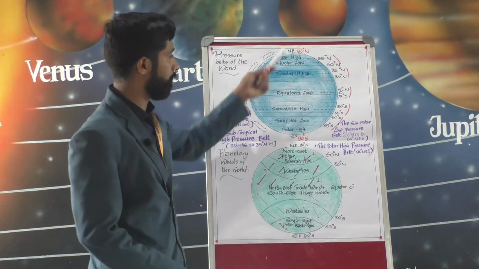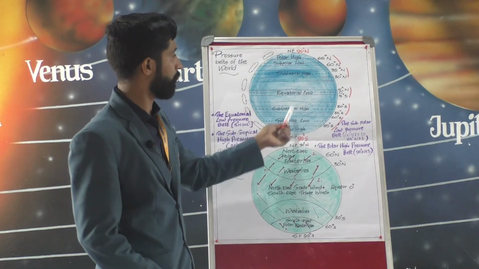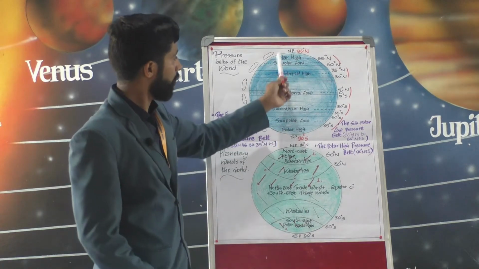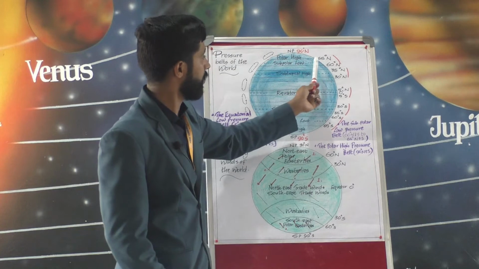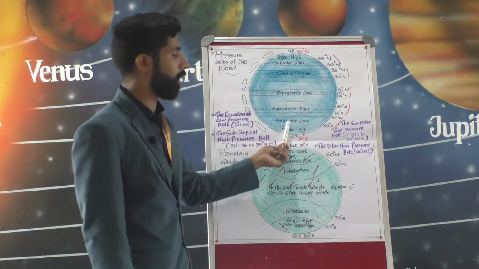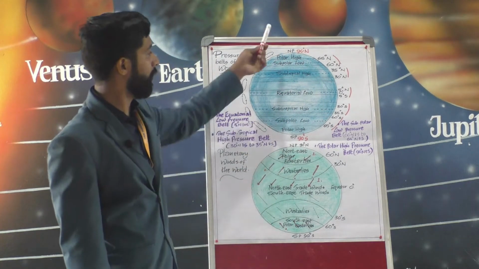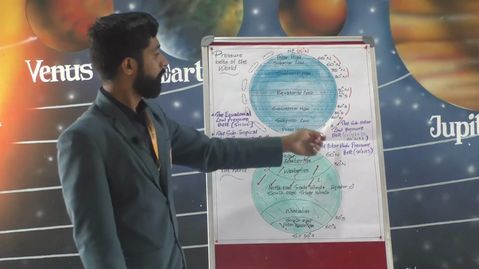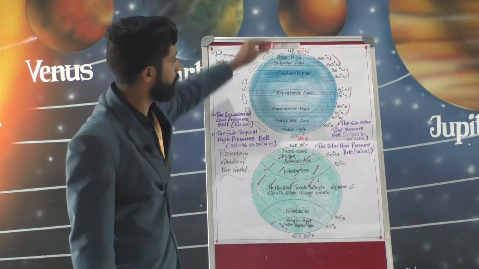And the third one, the subpolar low pressure belt.